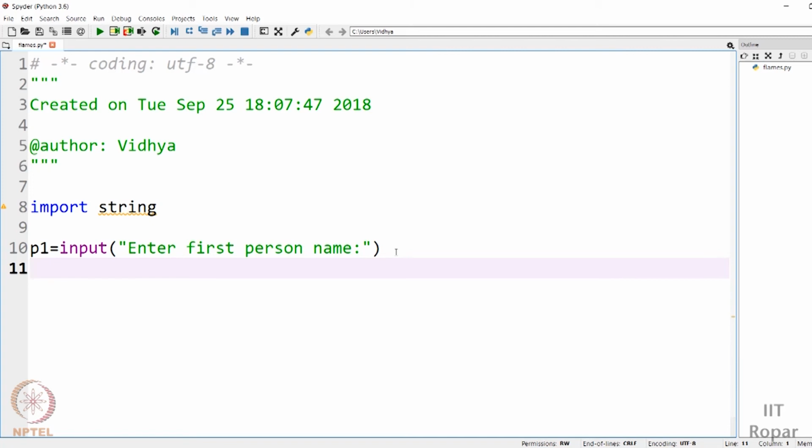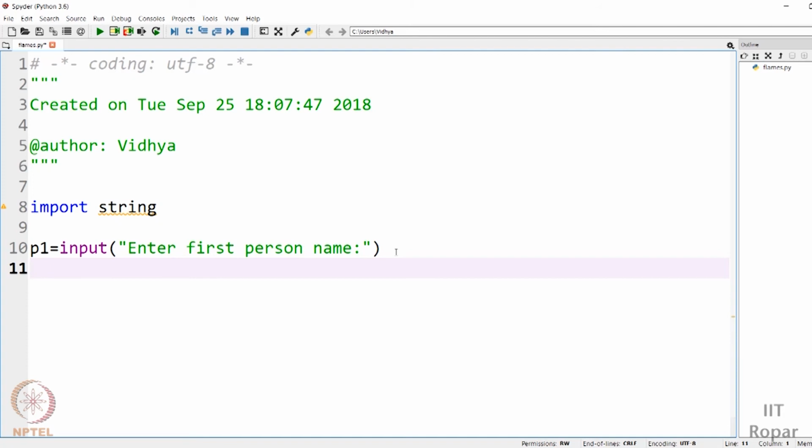For example, we had taken the names Ajay and Priya. Assume that they are using a capital letter for the first letter of their name and the rest in small letters. So if he gives an input as capital A, J, small a, small y, and the second input is capital P, small r, small i, small y, small a. When you compare, it will say capital A, which is the first letter of Ajay, and small a, which is the last letter of Priya, are different, whereas we want them to be considered the same. So it is better that we convert them into a common format. That is why we are going to convert it into lowercase.